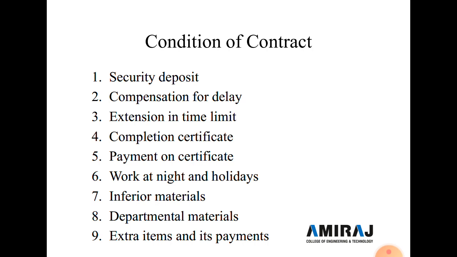Now the third is extension of time limit. In some cases, this clause is intended to indicate the circumstances under which an extension of the time limit may be granted to the contractor by the owner. The progress of the work may be delayed by the owner, or by the engineer, or by some other reason like earthquake, monsoon, or strike, which are beyond the control of the contractor.